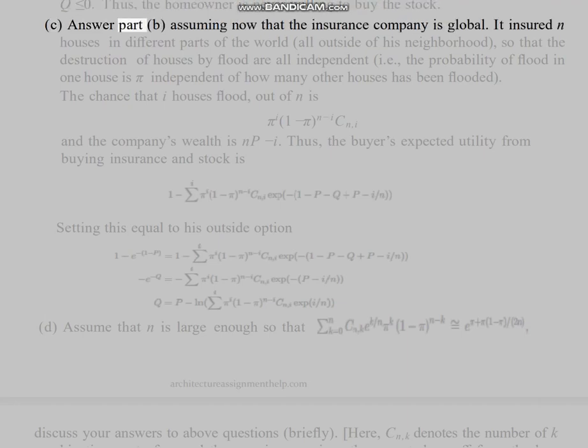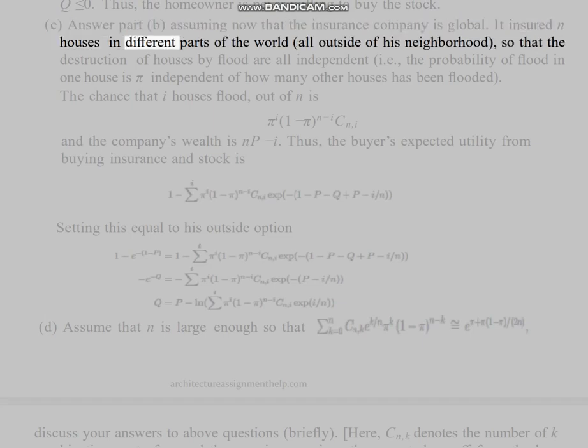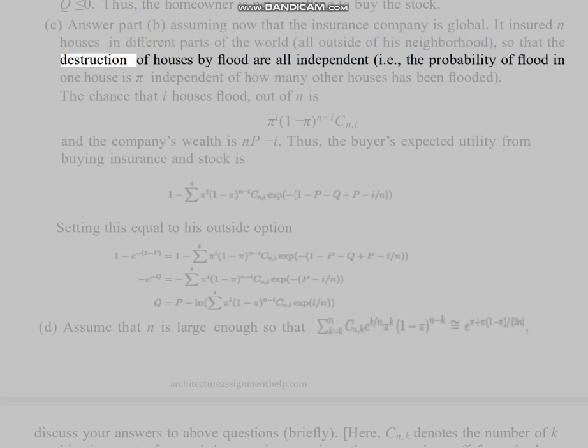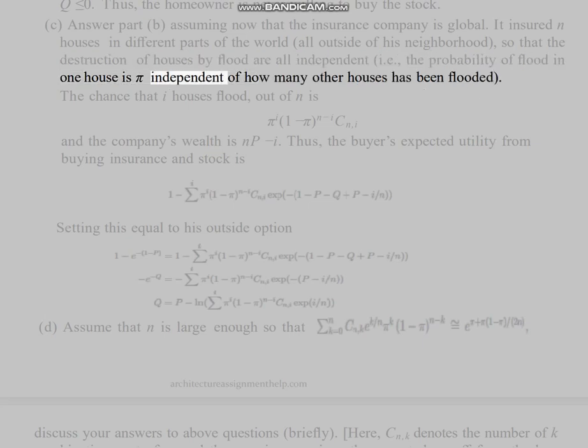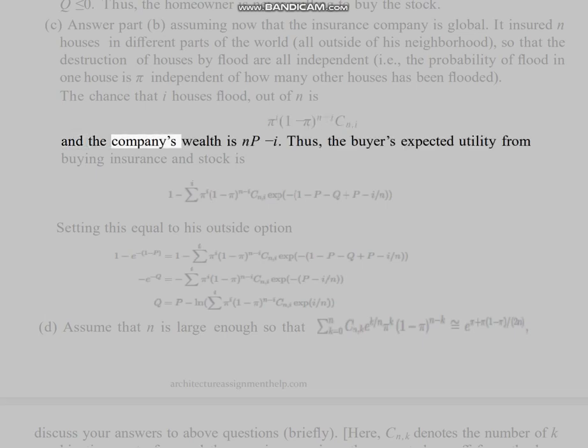C. Answer part B assuming now that the insurance company is global. It insured n houses in different parts of the world, all outside of his neighborhood, so that the destruction of houses by flood are all independent, i.e., the probability of flood in one house is pi independent of how many other houses have been flooded. The chance that i houses flood out of n is pi^i (1 minus pi)^(n minus i) times n choose i, and the company's wealth is nP minus i.